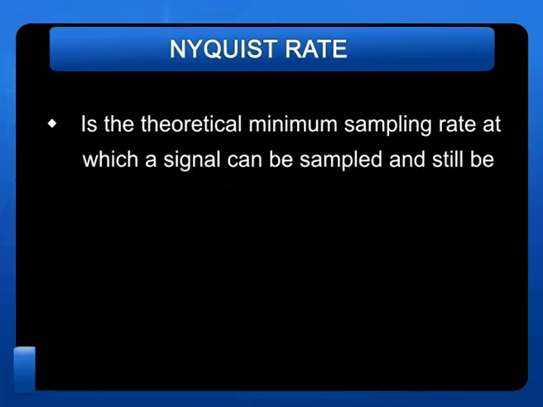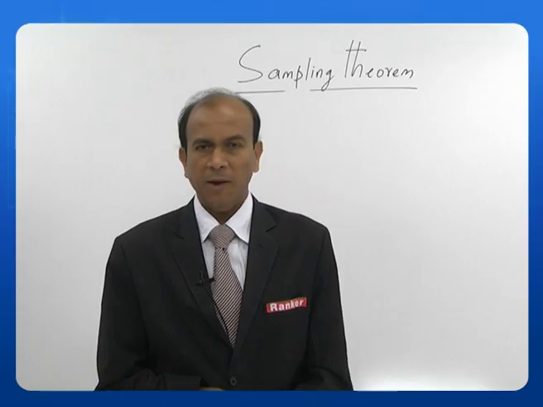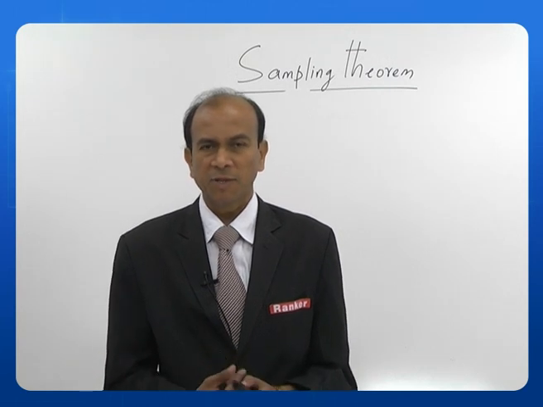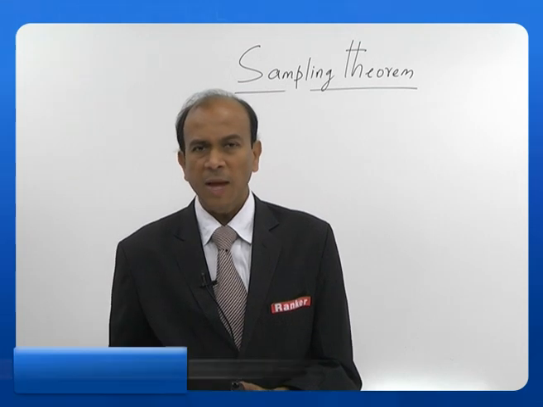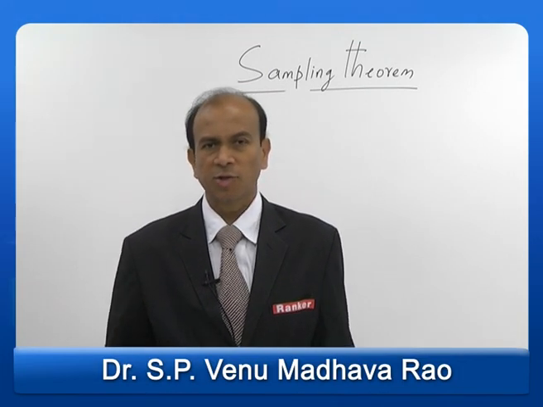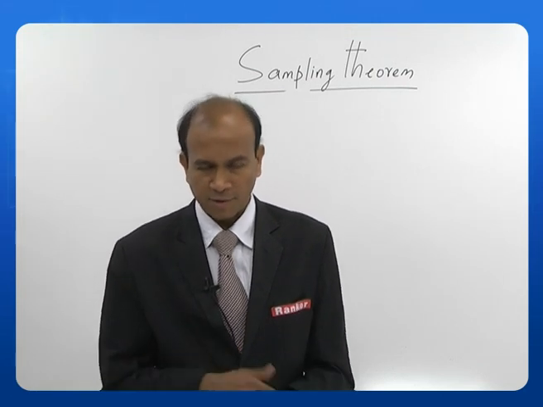Okay. Let us just redefine what is Nyquist rate. Nyquist rate is a theoretical minimum sampling rate at which a signal can be sampled and still be reconstructed from its samples without distortion. Okay, that means the minimum sampling rate is required. What is the main criterion of using the Nyquist sampling rate? When I sample, I should be able to retrieve my signal back. So this is called the minimum sampling rate. Okay, that's what Nyquist rate talks about.